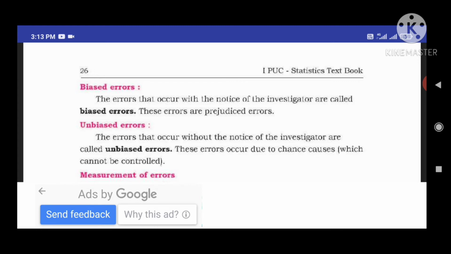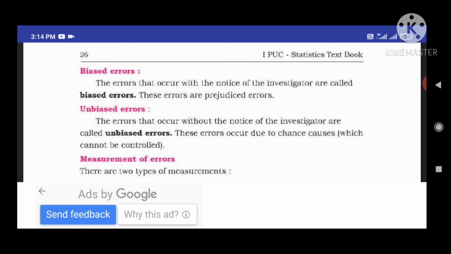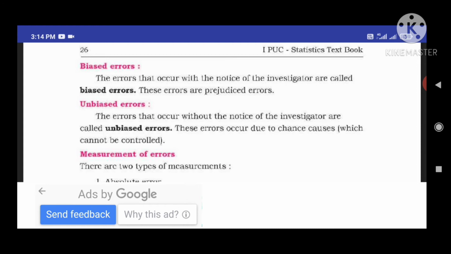Once again I will repeat. When the investigator is noticing the errors in a collection of data, that error is called a biased error. Next concept is unbiased errors. Unbiased errors means the errors that occur without the notice of the investigator.